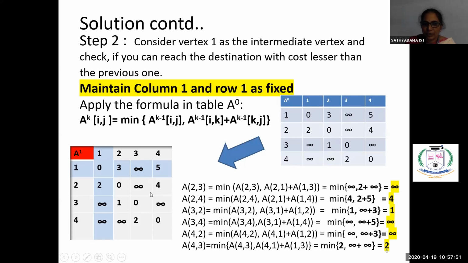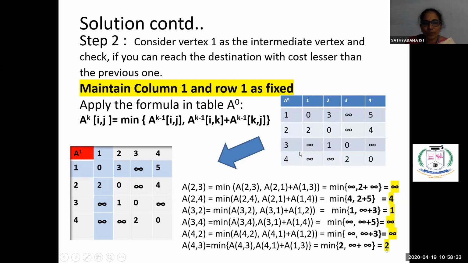Now the last one is A of 4, 3. A of 4, 3 is the previous value of A of 4, 3, or A of 4, 1 plus 1, 3. So 4, 3 from the previous matrix, we are getting the value as 2. Now 4, 1 is infinity, then 1, 3 is also infinity. So finally we are getting the value as 2. So we are including 4, 3 as 2. And the last one is 4, 4, which is 0. Okay, already it is 0. So these are the data we have updated now for taking the first vertex as the intermediate vertex.